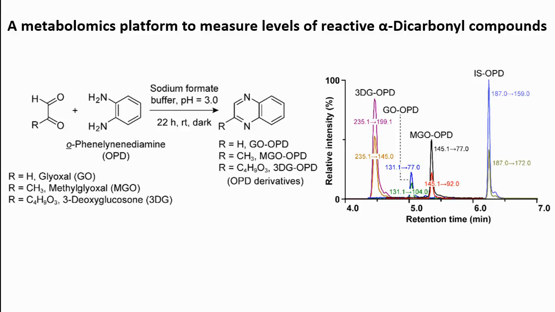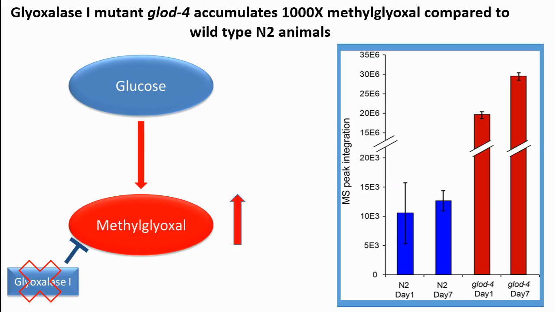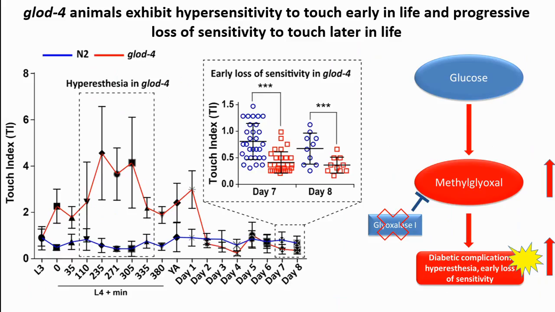With that tool in our hands, we set out to measure the endogenous alpha-dicarbonyl methylglyoxal in glod-4 animals. To our surprise, we found that glod-4 animals accumulate almost 1,000 times more methylglyoxal compared to N2 animals, and this keeps going up in an age-dependent fashion. Because of this accumulation of endogenous methylglyoxal, these mutant animals exhibit some very interesting phenotypes.